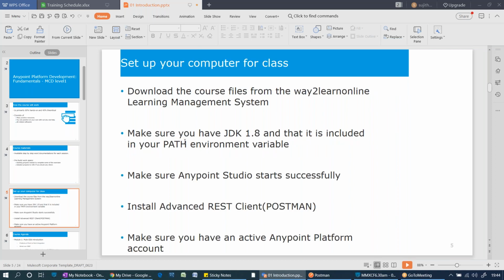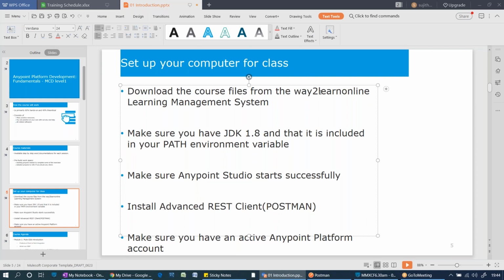And we'll come to the computer requirements, like downloading the course files from Way to Learn Online. Right now I'm not using this. Way to Learn Online is a personal domain, and right now I'm not maintaining it. I will be giving my personal drive access, and you can download directly from there.